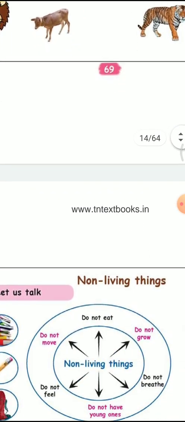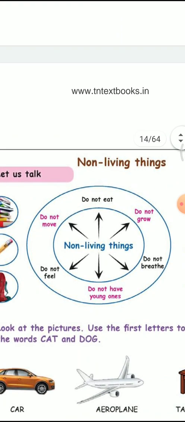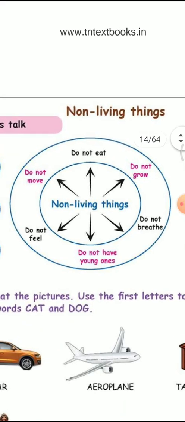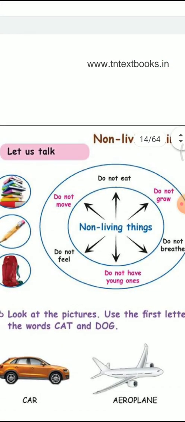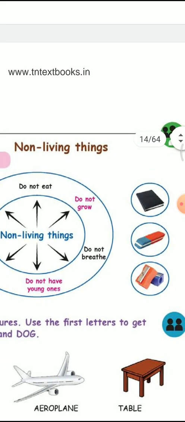Next we are going to see about non-living things. First we saw about living things. Now we are going to see about non-living things. This is a very important one, so watch it carefully. First one, non-living things. Non-living things don't eat, don't grow, don't breathe, don't have young ones, don't feel, don't move. These are the characteristics of non-living things.